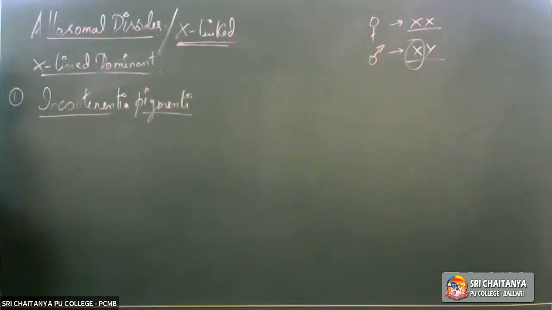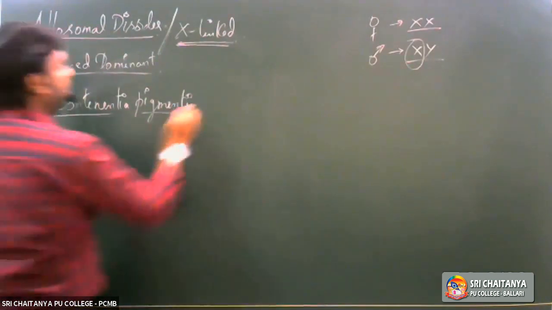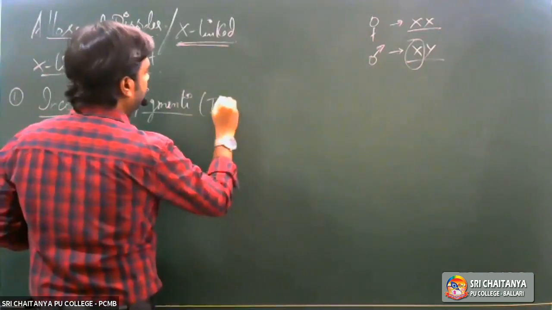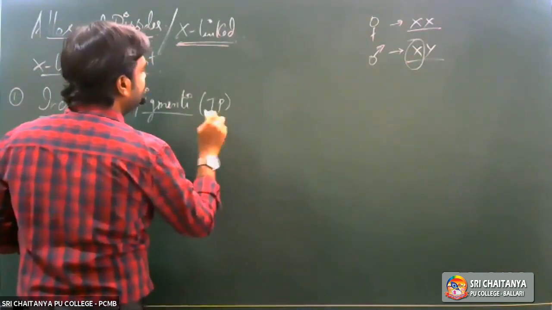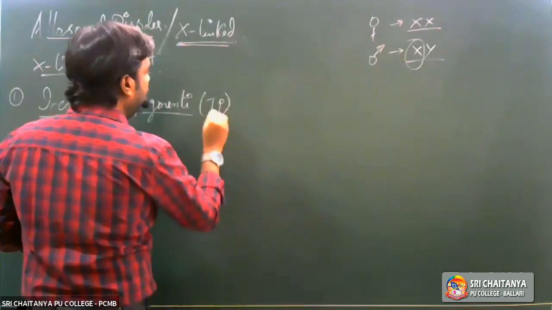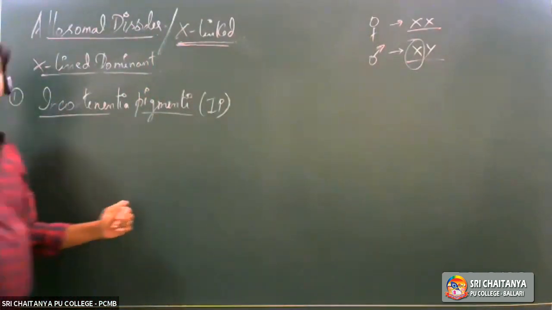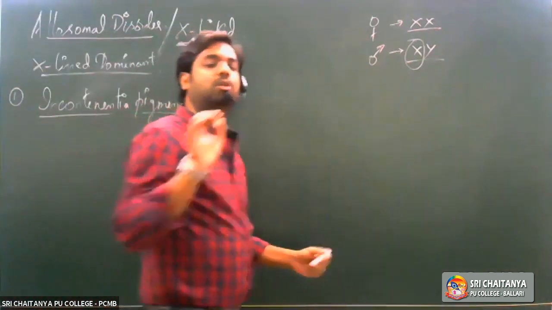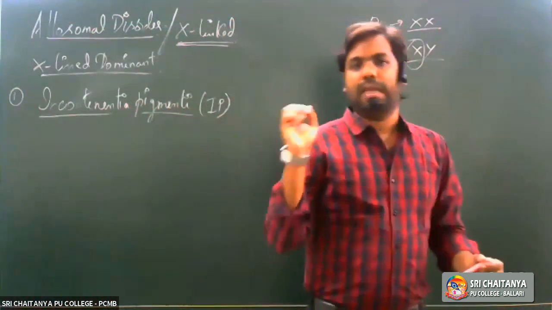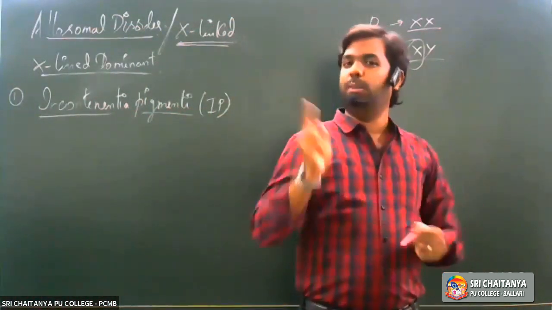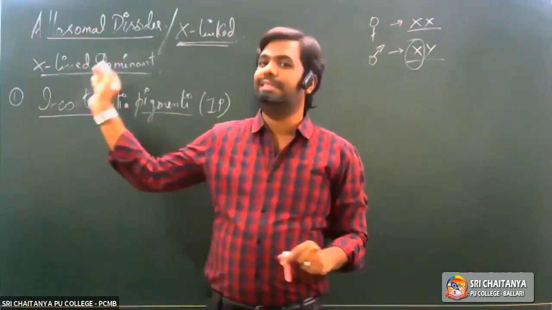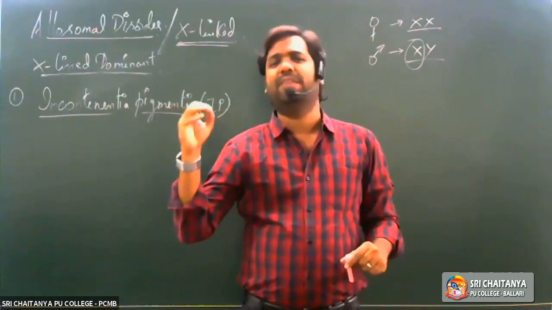This is the first type of X-linked dominant genetic disorder we are going to talk about. Simply, it can be abbreviated as IP. IP stands for incontinentia pigmentae, an X-linked dominant disorder. One more thing to be noted here is that most of the X-linked dominant disorders are very rare.